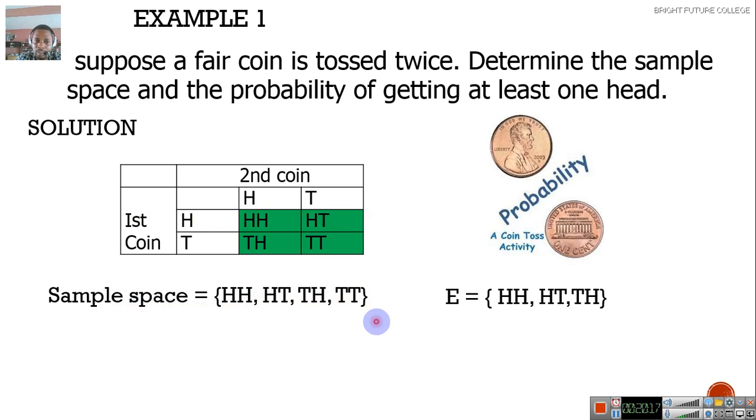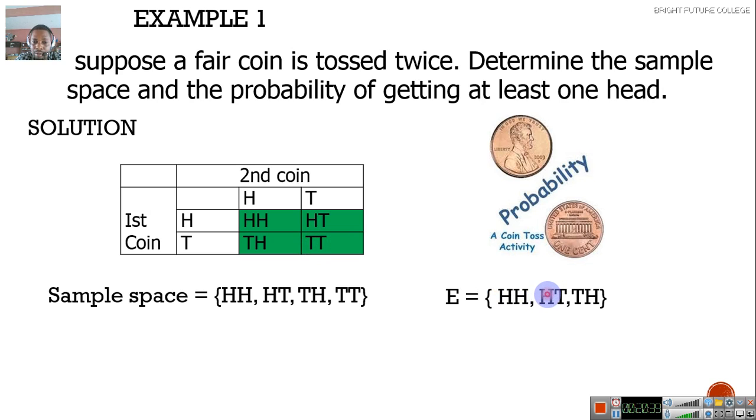Now the event, that's what is required in that question. They say at least one head. Wherever you see H, that is representing the head. It is here, here, here, and not there. It's not here rather. So we have 3.